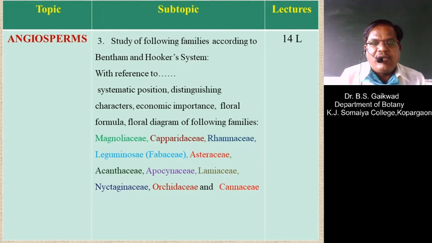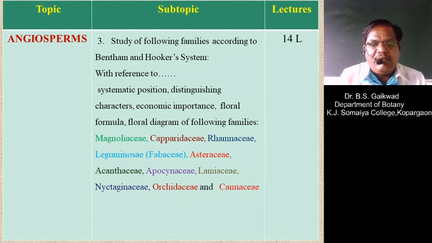That is the Magnoliaceae, then the next family is the Capparidaceae, then Rhamnaceae, then Leguminosae, that is the Fabaceae, which is known as the family of the different types of pods. Then the sunflower family may be discussed, known as the Asteraceae. Then the family of Adhatoda vasica, the Acanthaceae. Then the family of Vinca rosea, the Apocynaceae. Then the family of Ocimum sanctum, the family Lamiaceae, will be discussed in this syllabus.